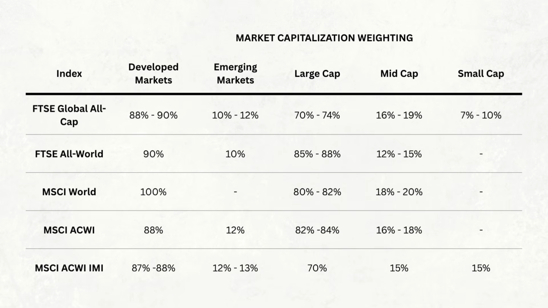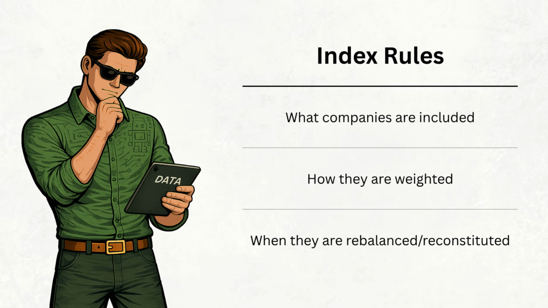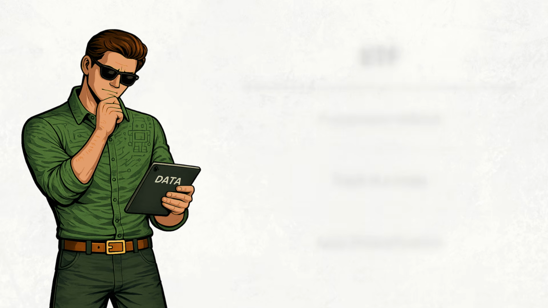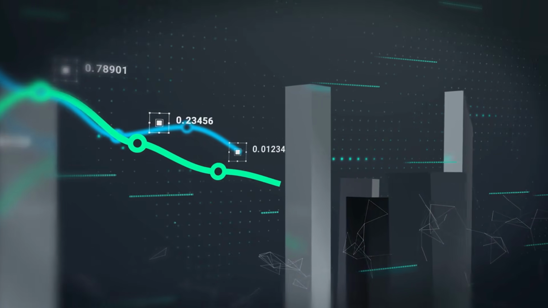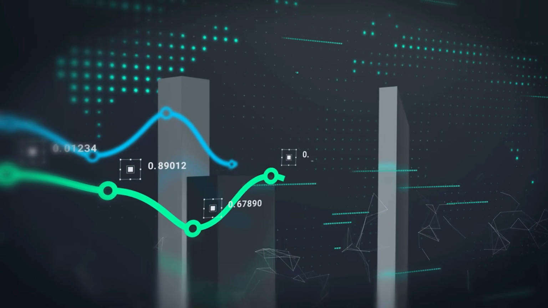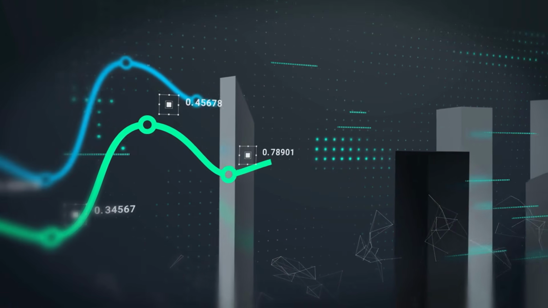And this is where we need to make an important distinction. An index isn't an ETF. An index is essentially a set of rules. It tells us which companies should be included, how they're weighted, and when the index should be rebalanced or reconstituted. An ETF, on the other hand, is the investment vehicle that you actually buy. And the ETF provider's job is to track that index as closely as possible. So two ETFs can track completely different indexes, but equally, two different ETFs can track very similar indexes and still offer quite different propositions to investors.